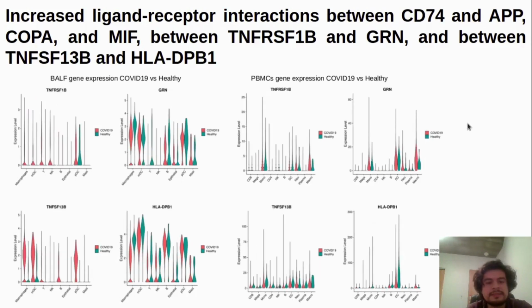We also have increased ligand receptor interactions between TNF, TNFRSF1B, and GRN, and between TNFSF13B and HLA-DPB1. These tumor necrosis factors have been observed to have increased activity in COVID-19 samples in other studies, as well as the HLA-DPB1 protein.